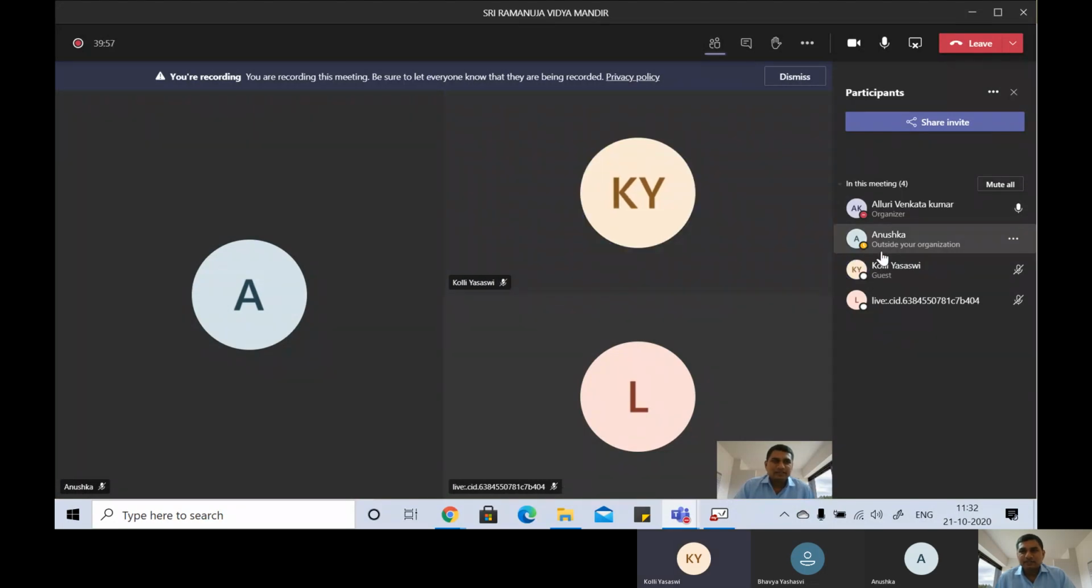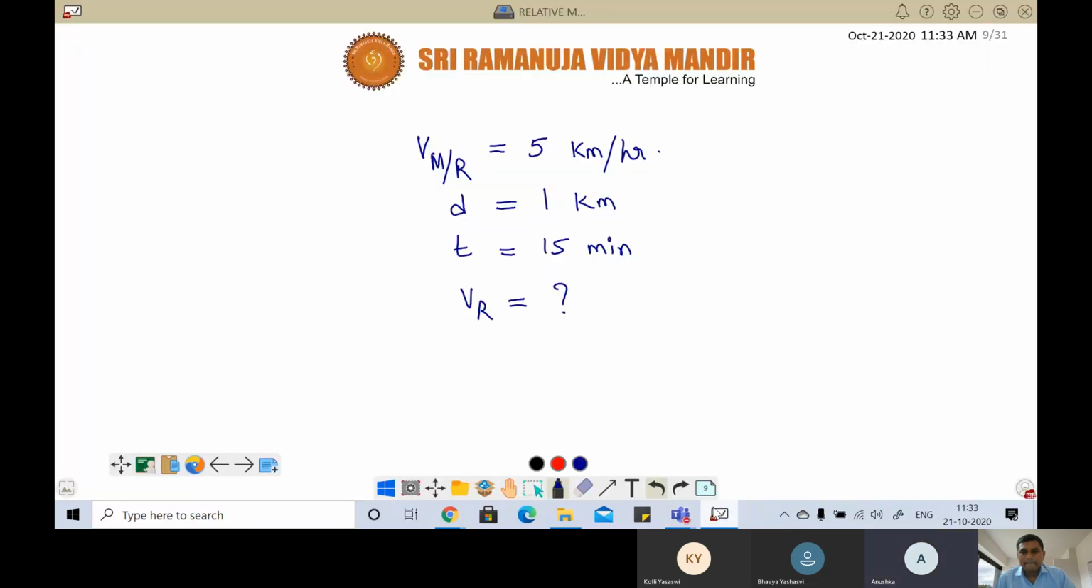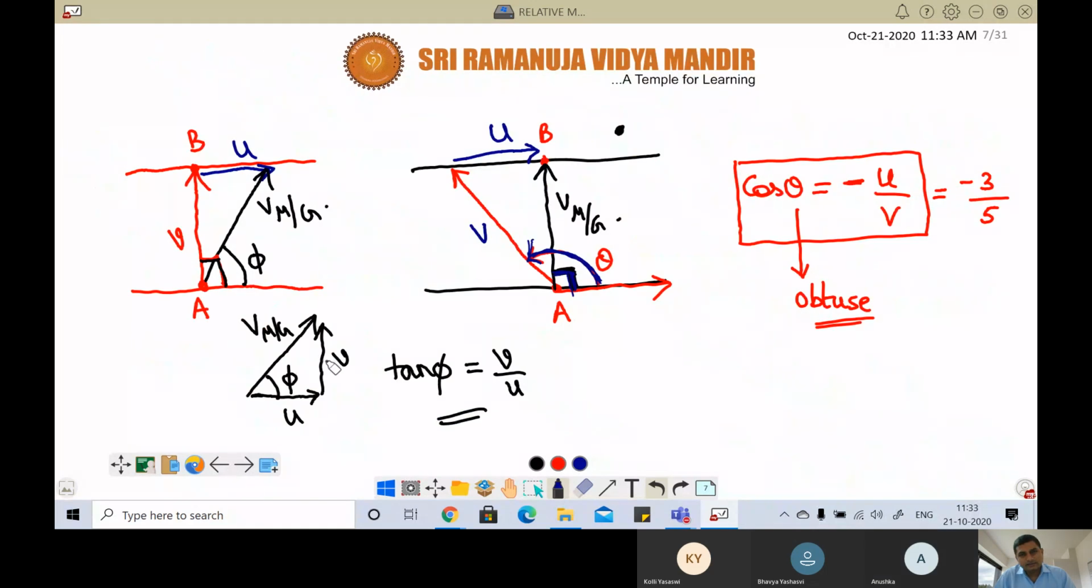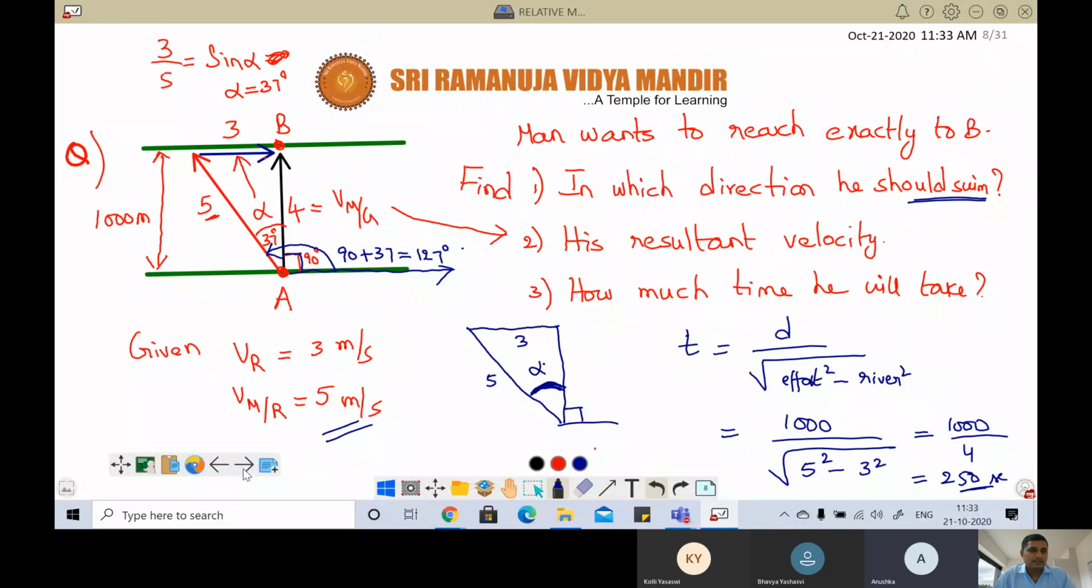Anushka, are you able to see the screen now? No, sir. It went to the next slide where you wrote tan phi is equal to V by U, but I can't see the question that you're telling. Oh, the slide where you were asking formulas. Okay, that slide. Why is it happening? I don't know.